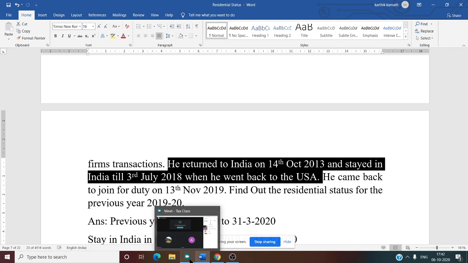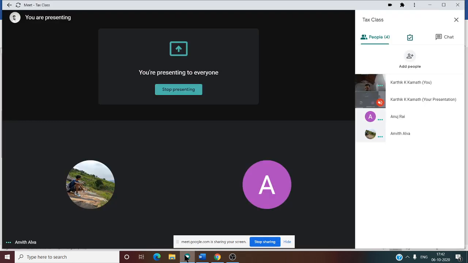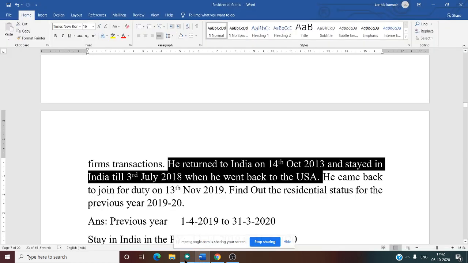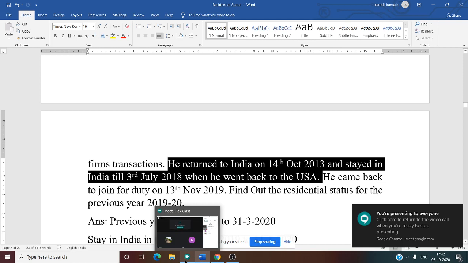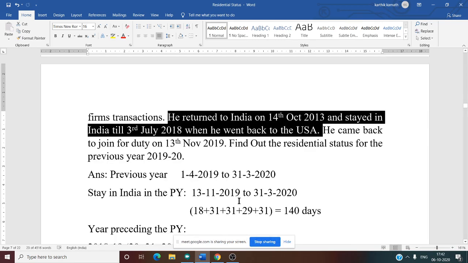Can you tell me how many months he was there in the year 2018-19 in India? Till 3rd July, sir. How many months? April, May, June, then July 3 days, not 2. Yes, correct. So that is the answer.